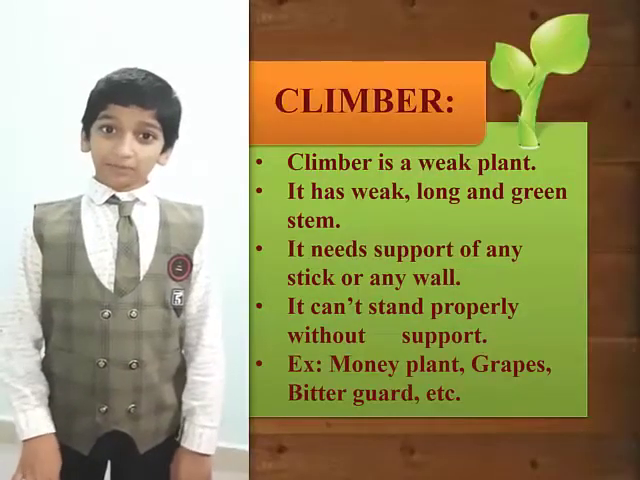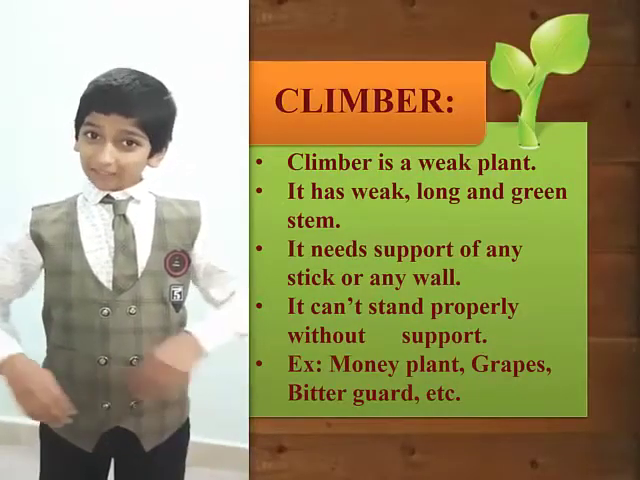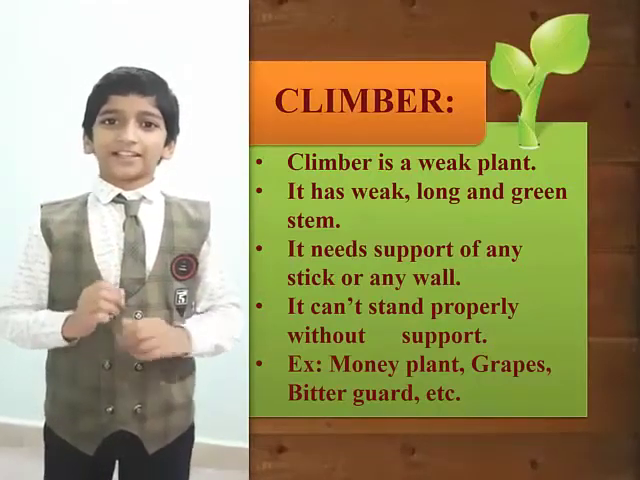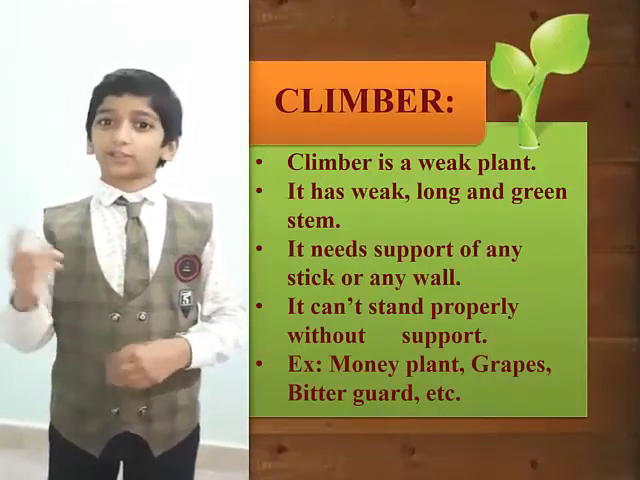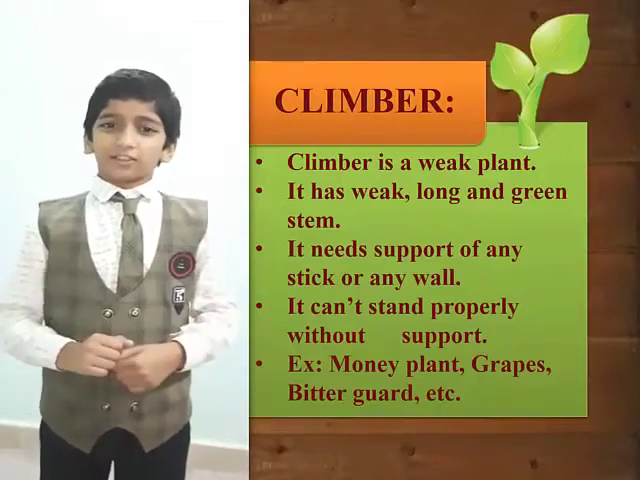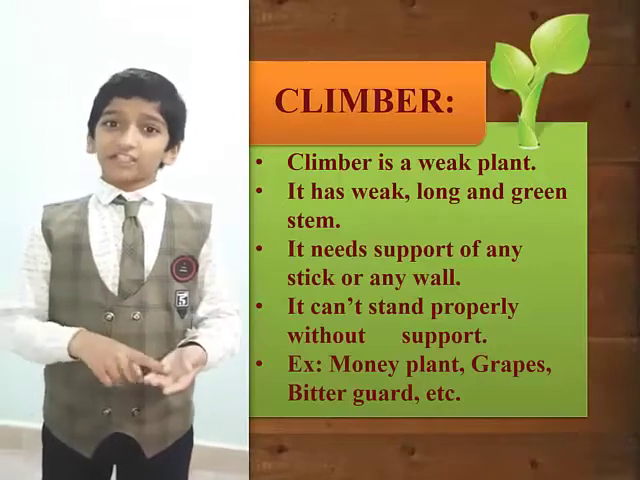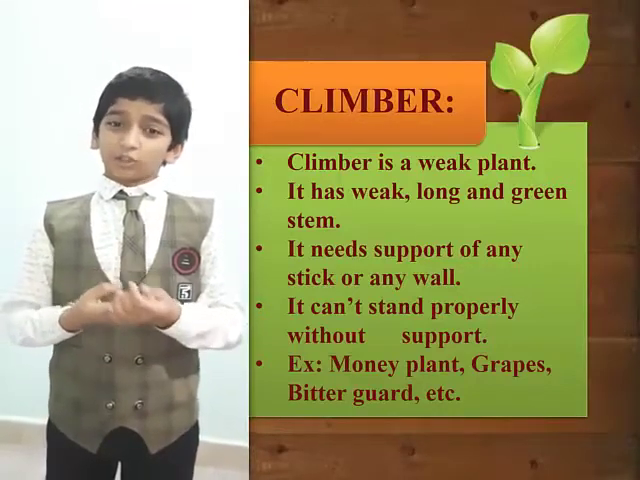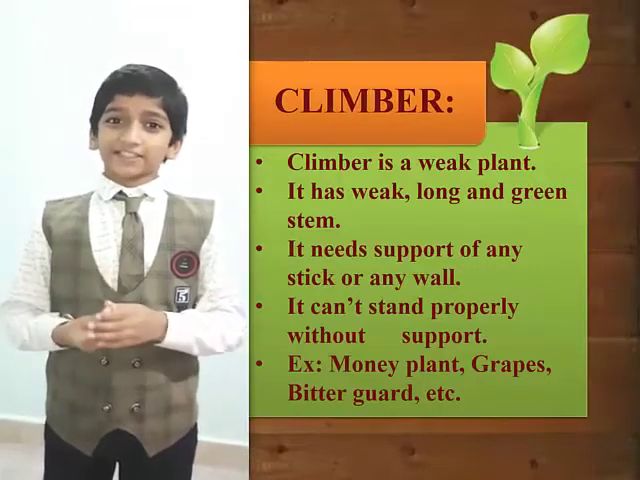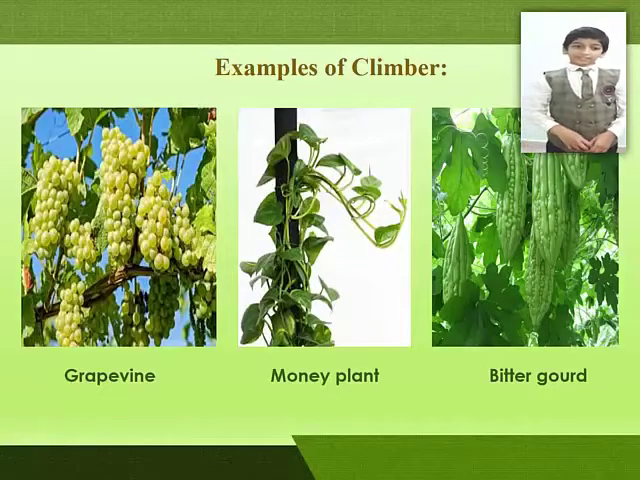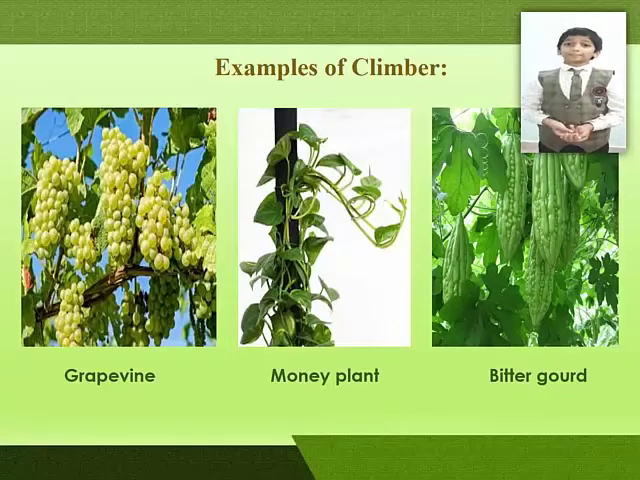The fourth type of plant is climber. There are many climbers in our surrounding. Climber is a big plant. It needs support of any wall or any other stick for growth. It has weak, green and long stem. It can't stand properly without support. Examples of climber are grapevine, money plant, bitter gourd, etc.